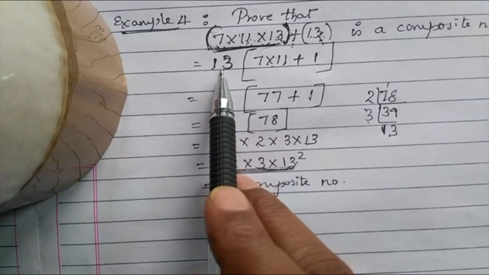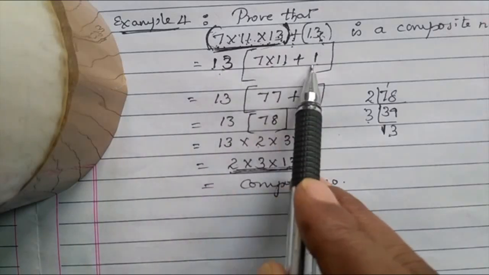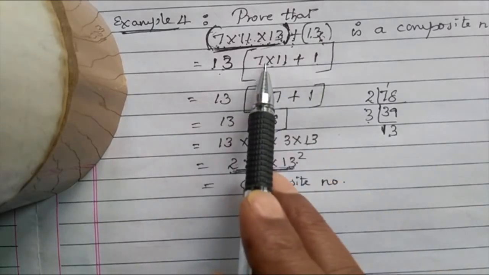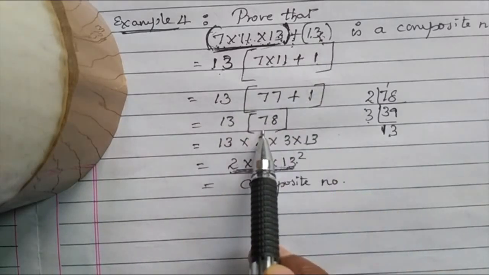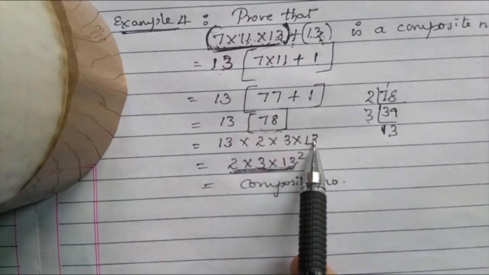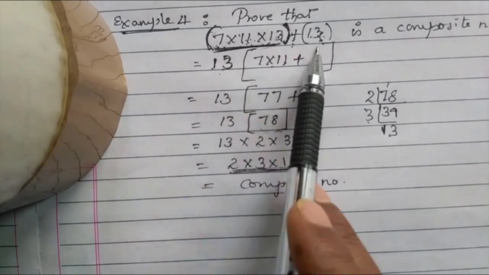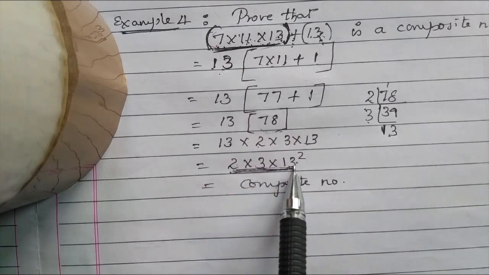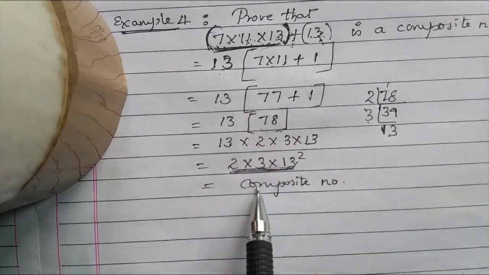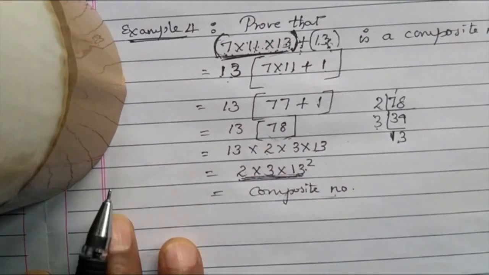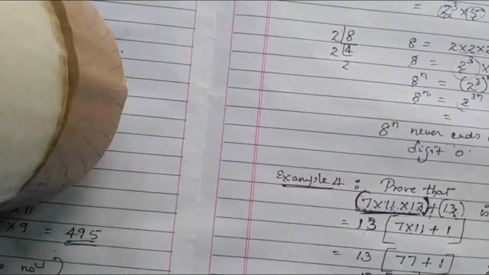So what we did? 13 taken out common. The remaining we wrote in the first part and the second part, the remaining numbers in brackets. Then we multiplied, plus 1 added, 78. Now you go for prime factorization of 78. It leads to 2 into 3 into 13. The final answer for the given question, 2 into 3 into 13 square. So 2 prime number, 3 prime number, 13 prime number. The product of all the prime numbers is equal to a composite number from the fundamental theorem of arithmetic. So these types of questions are very important.